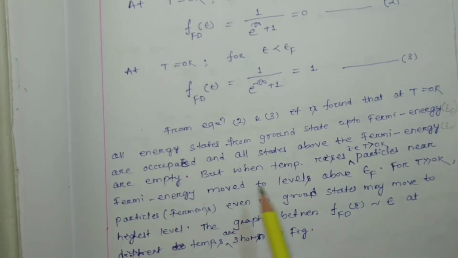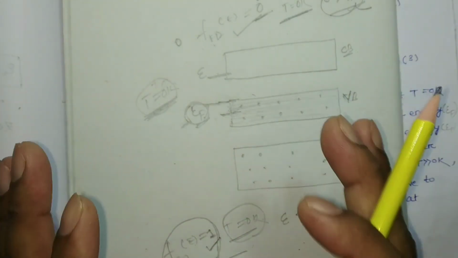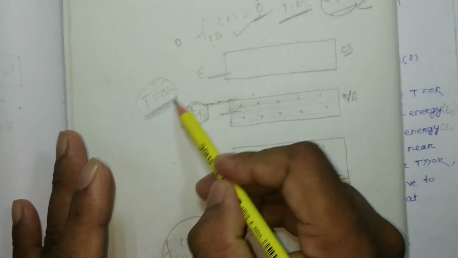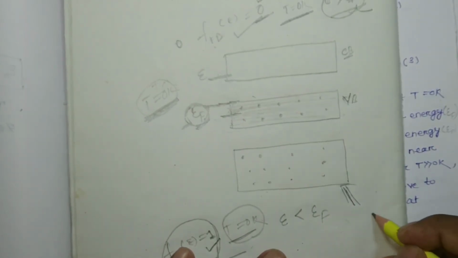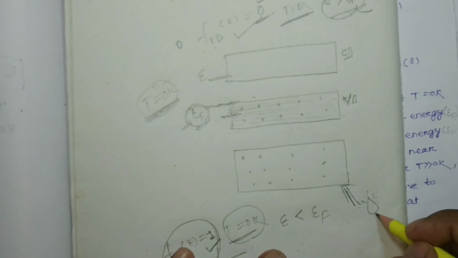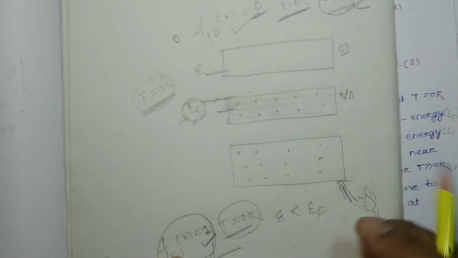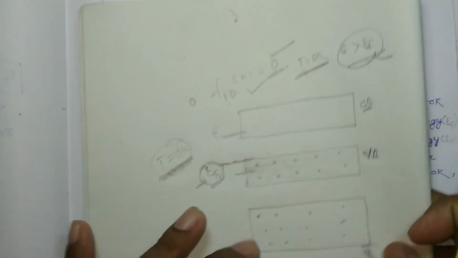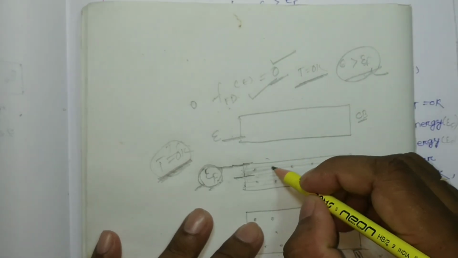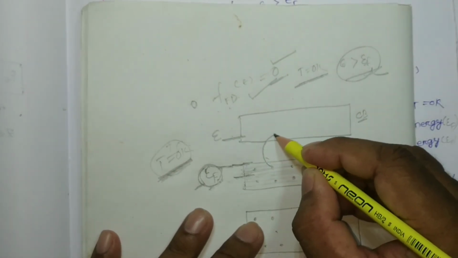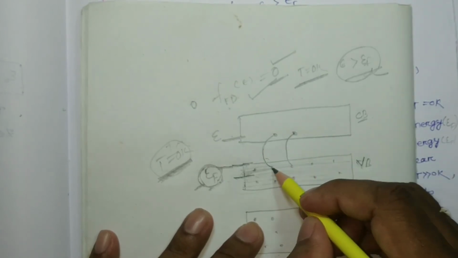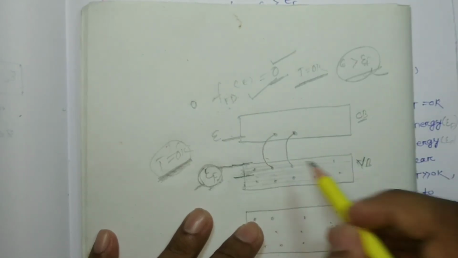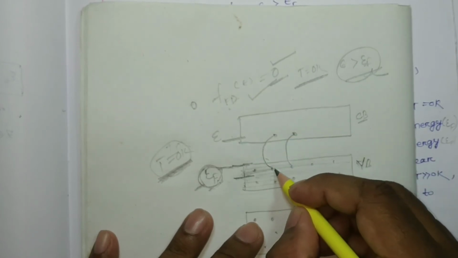Okay, but when the temperature rises, that is the condition when the temperature is 0 Kelvin. But if we give some energy from the outside, suppose some heat energy is given to the material, then an electron from the valence band is going to jump to the conduction band like this. When the electron jumps from the valence band to the conduction band, it will leave a hole.